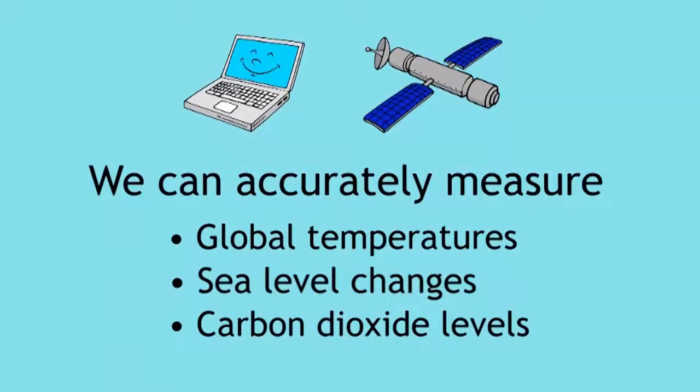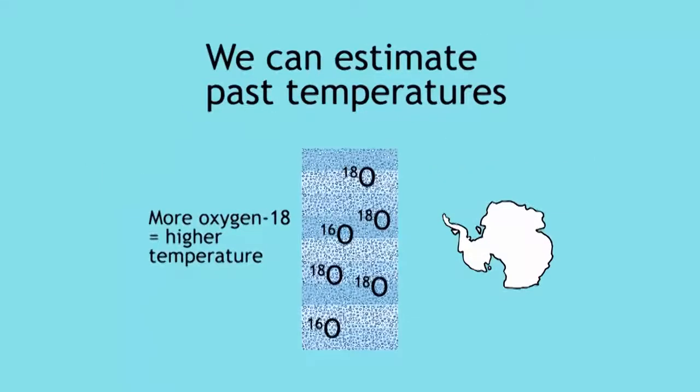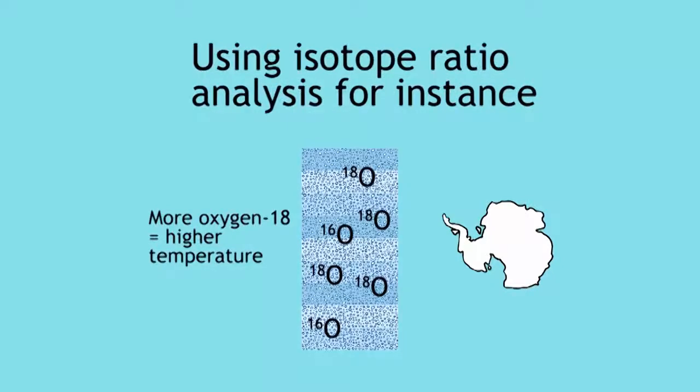To summarize, modern technology has allowed us to track rises in global temperatures, sea levels, and carbon dioxide levels with a level of accuracy and reliability that was previously unachievable. We're also able to estimate global temperatures from millions of years ago using such methods as isotope ratio analysis.